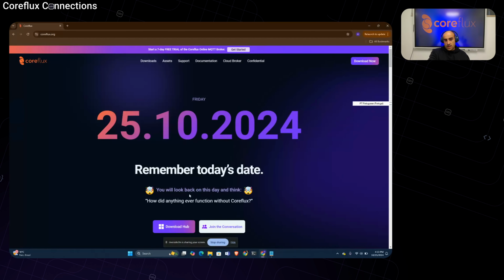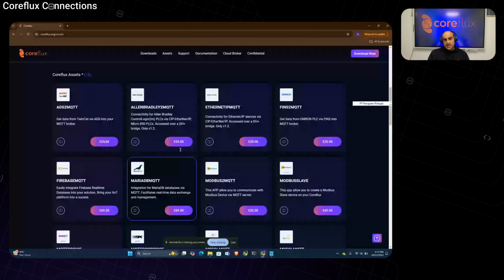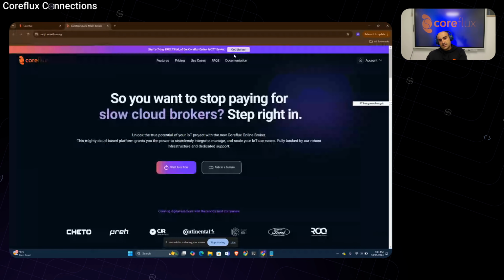You can download it yourself and install it on your computer. And we have a bunch of connectors that you can install that connect to databases and OT devices, and OPC UA is one of the protocols that we also use. But we also have the same solution as a SaaS broker.